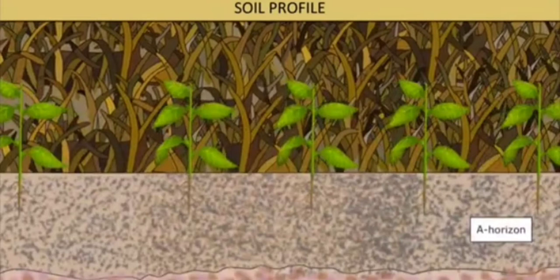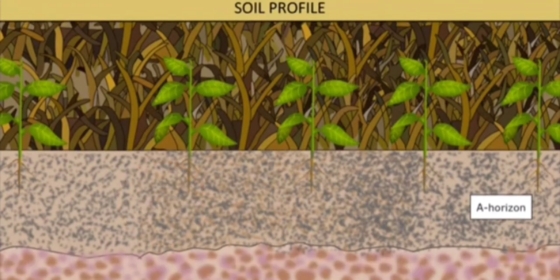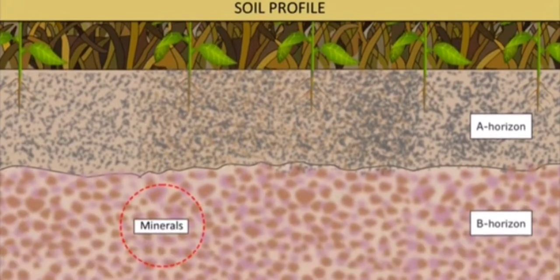Topsoil, humus, and the smallest particles of the rock form the upper layer of the soil called the topsoil or A horizon. Subsoil, that is the B horizon, is the layer below the topsoil. Parent rock, that is the C horizon, below the subsoil, consists of small pieces of rocks with cracks and crevices.